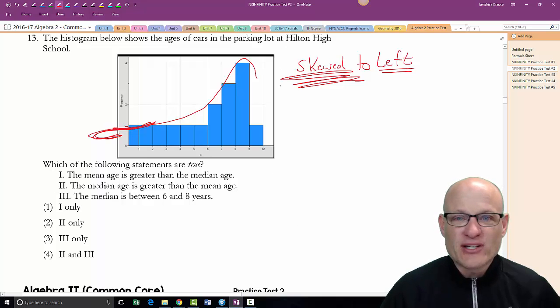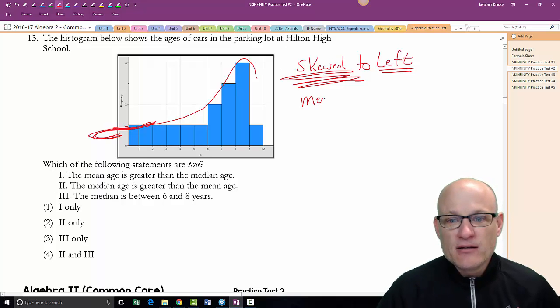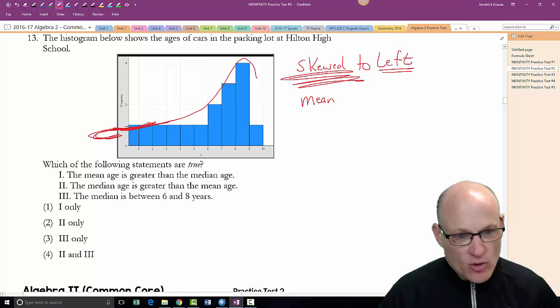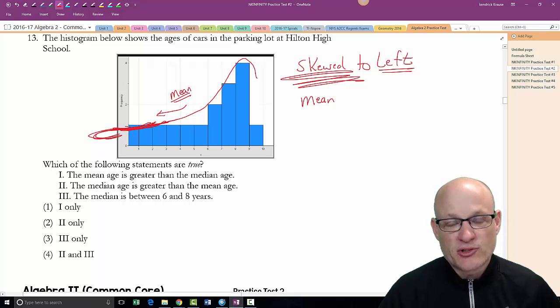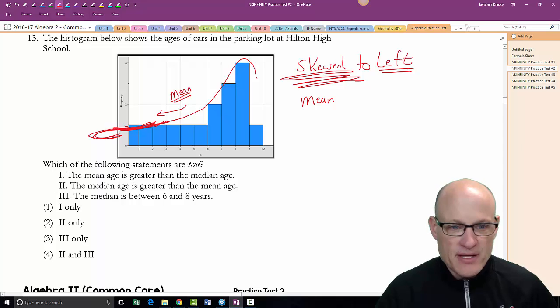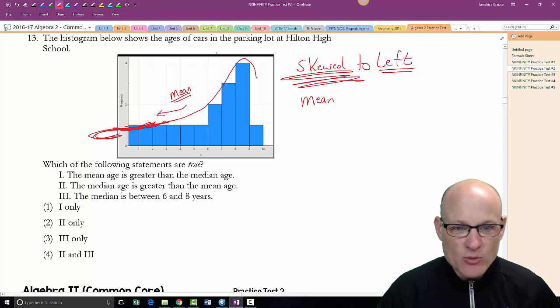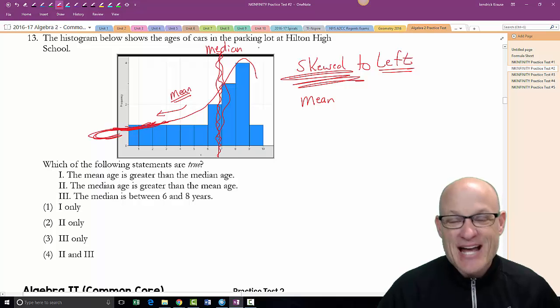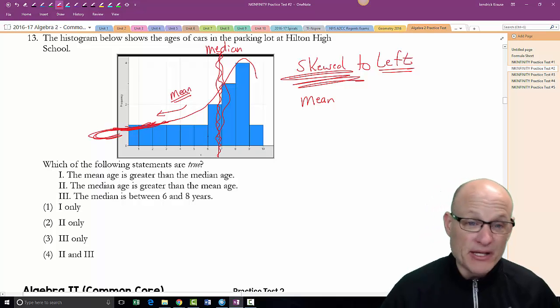The other thing you have to remember is the mean gets pulled down by the tail. The mean is very susceptible to outliers and to the tail. So the mean, because there are a lot of low numbers down here, is going to get pulled off in this direction. Remember, the mean is susceptible to shifts in the distribution. So the mean's going to get pulled off this way, whereas the median will stay relatively consistent in the middle. So somewhere in here will be the median. So those are the big topics of skewness and median and all that stuff.